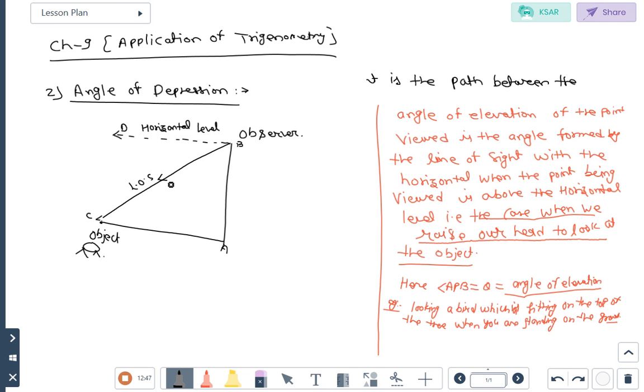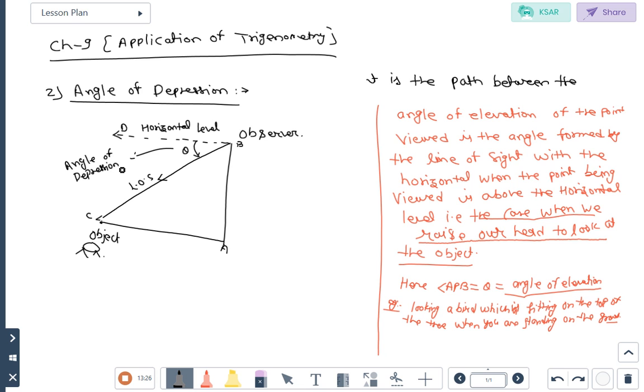Arrow is downward. Students, in the angle of elevation I had not put the arrow; in which direction will you put the arrow in angle of elevation? Upward. So that angle theta is known as the angle of depression. Again the same definition: the angle between the horizontal level and the line of sight when the point being viewed is below the horizontal level.